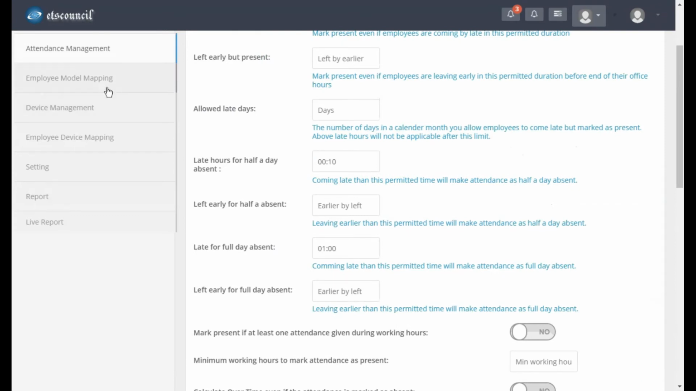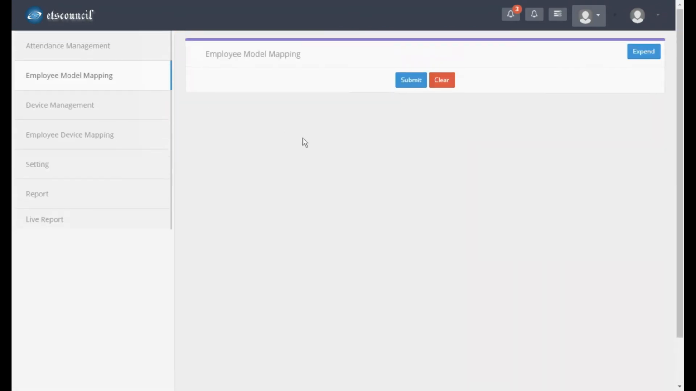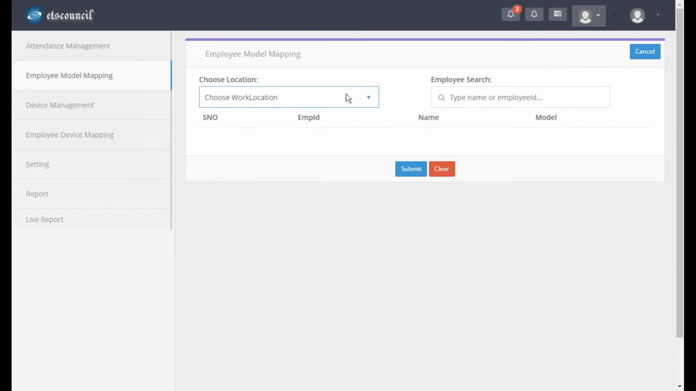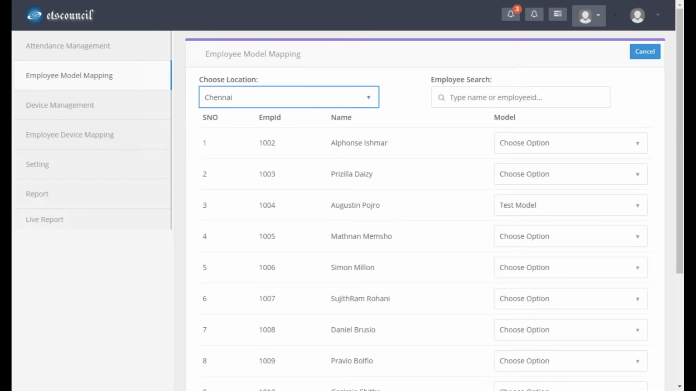Okay, the model has been created. I need to map the model to all the employees. I can select the location and I'll have all the employees here, and I need to select the model for each. Once the model has been associated with the employee, attendance will be marked based on the model.